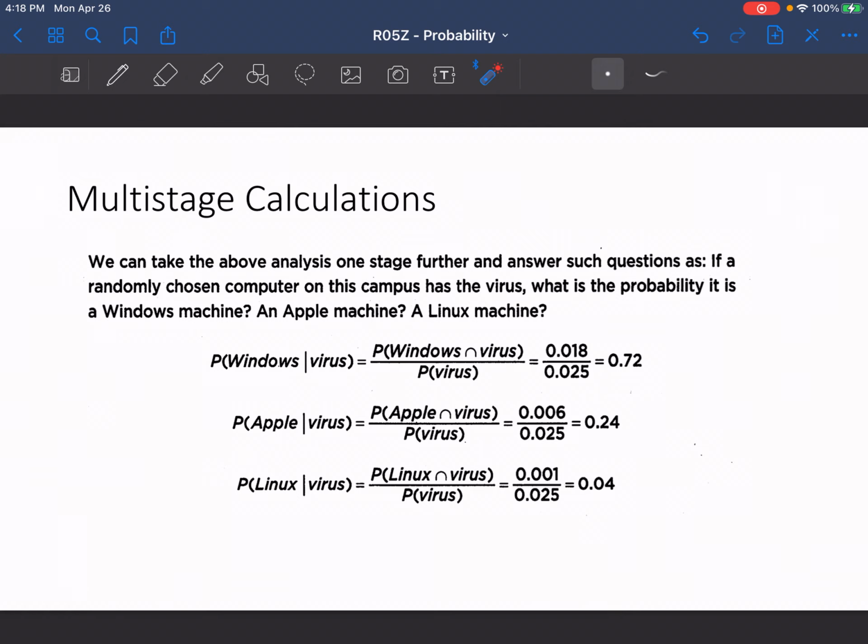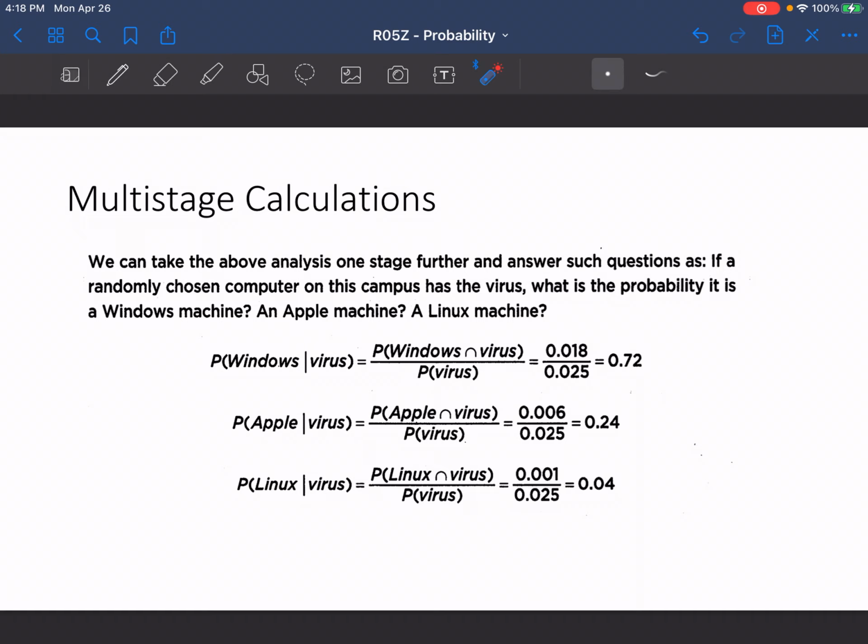Now, let's say we can take the above analysis one stage further and answer such questions as, if a randomly chosen computer on this campus has the virus, so given that a computer has the virus, what is the probability that it is a Windows machine in this case?